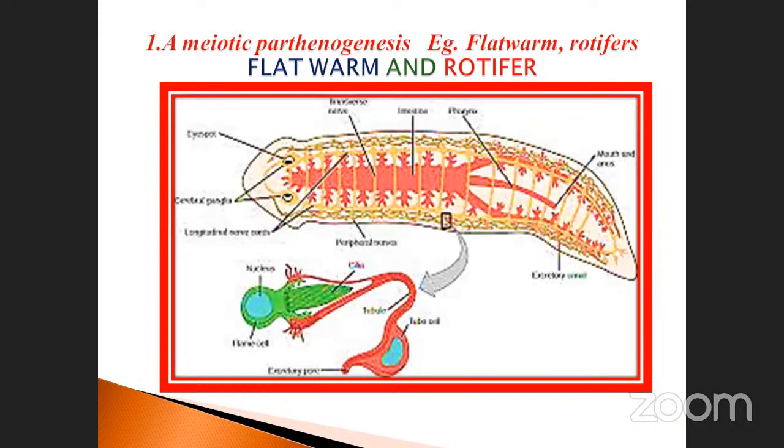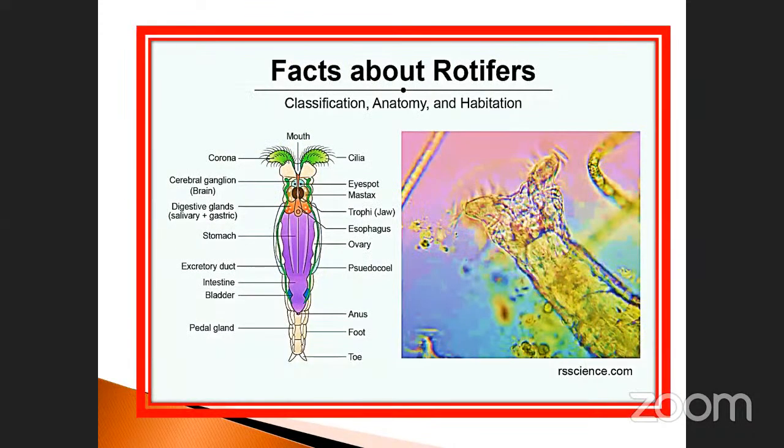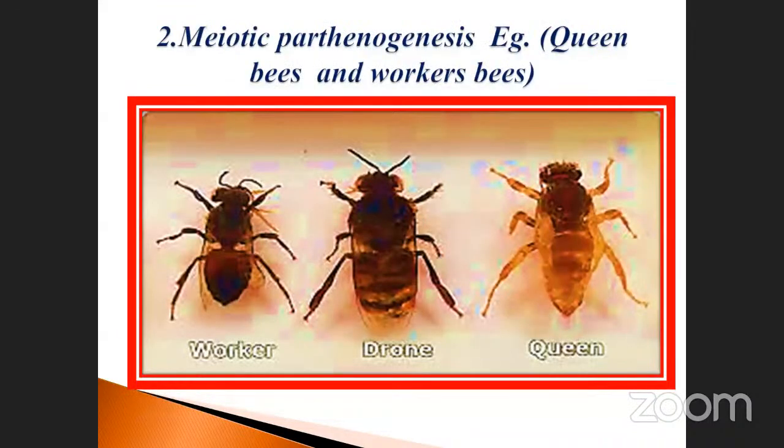And the second one is rotifers. It is also one of the animals. Here the structure is given, just note it down. So what is Meiotic Parthenogenesis, and what are the examples? Then that is enough. No need to go deeply. It is better for you.